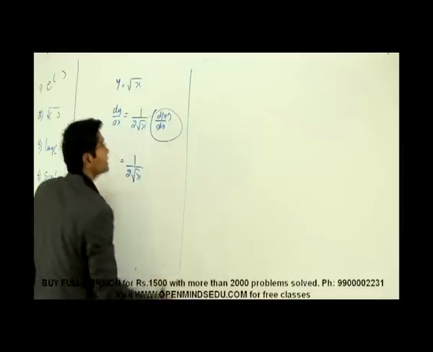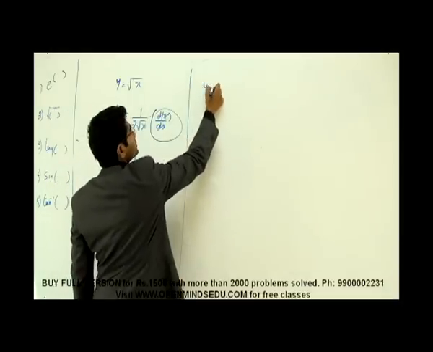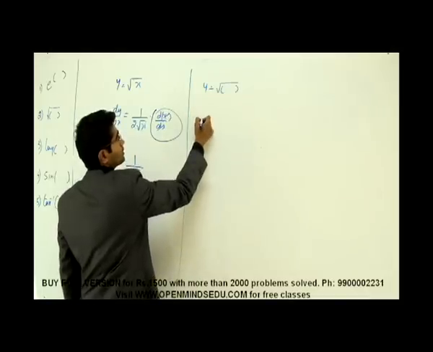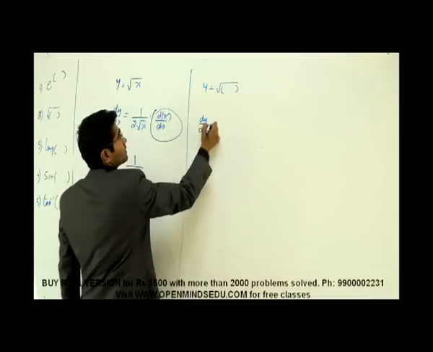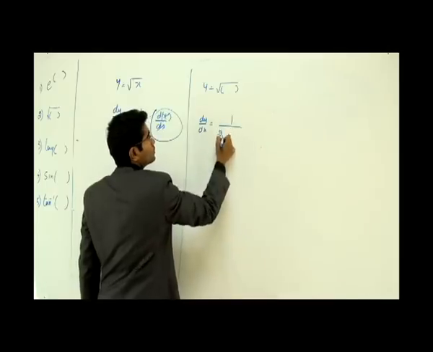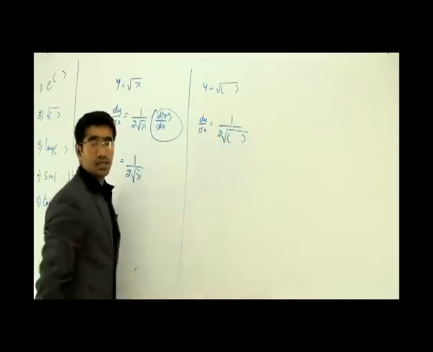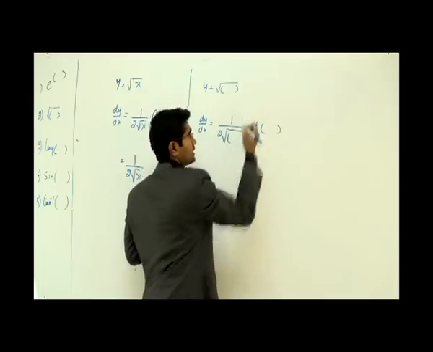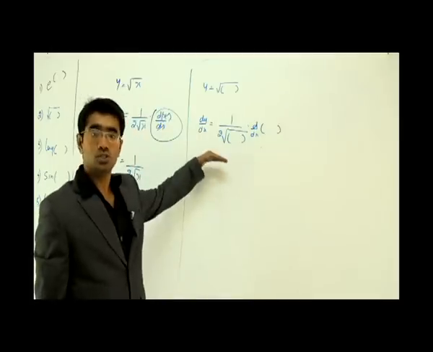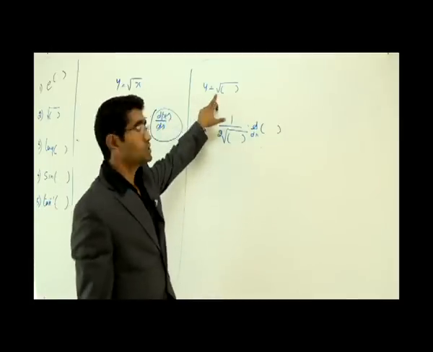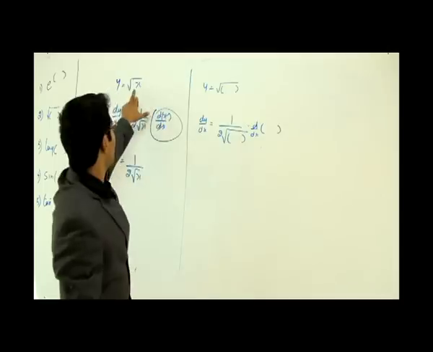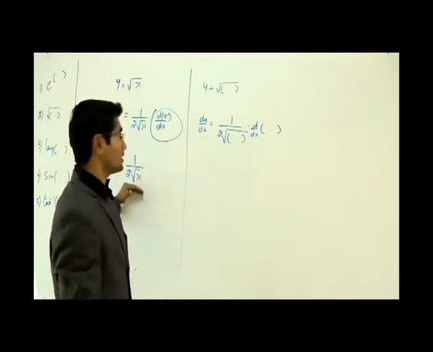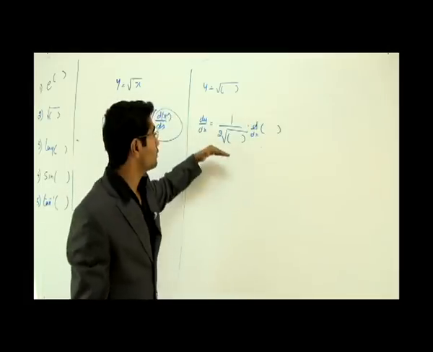Now, if I write it in a little different way, I can write y is equal to root of, let's say, some function. I can write this like what? dy by dx. The format is 1 by 2 root of whatever the function is into differentiation of what was inside. That is it. So try to remember, this is a more general form. Whenever you have a root, you have to do this. If you have only x, you write dx by dx, which actually cancels to give you 1, so we don't write that. If anything else is there, you have to follow this.